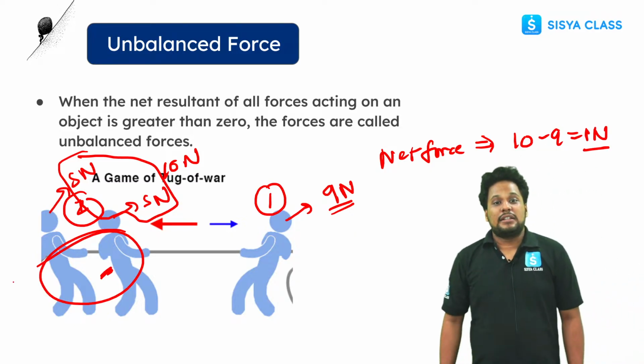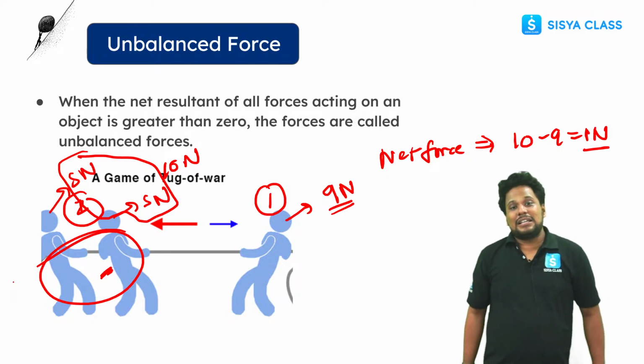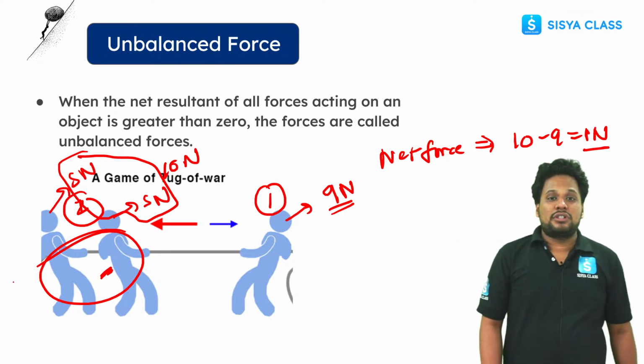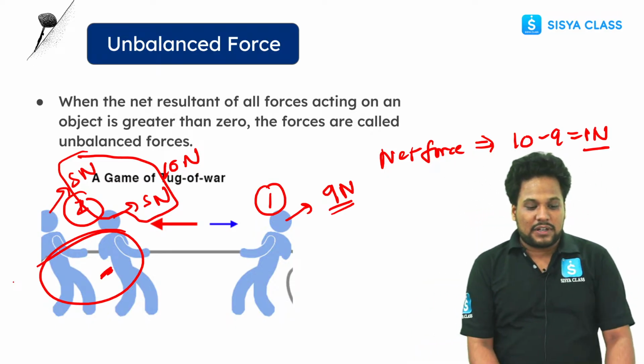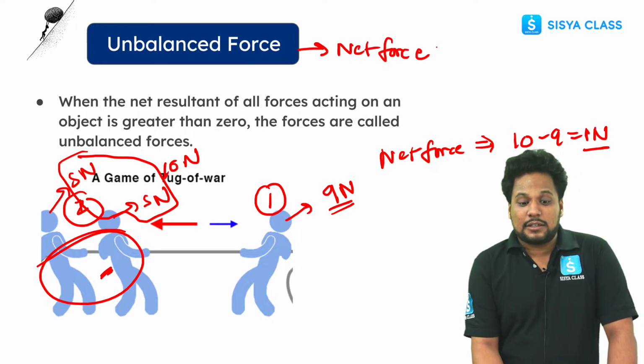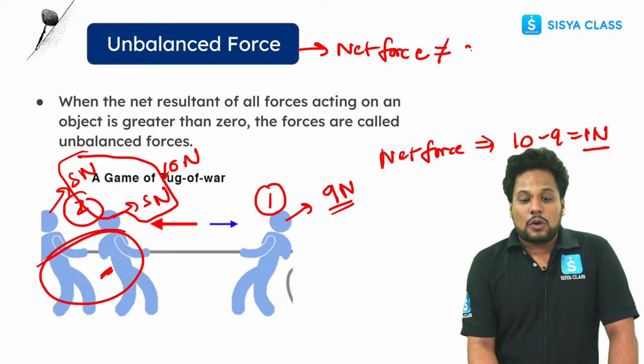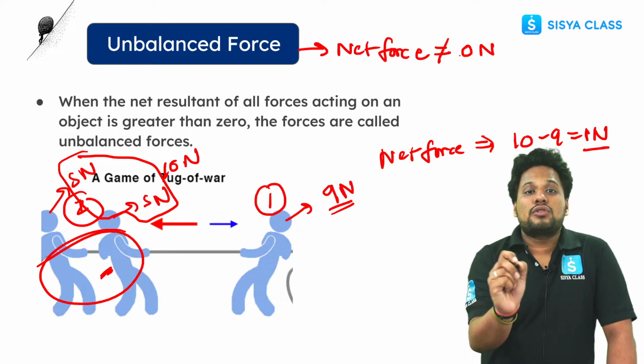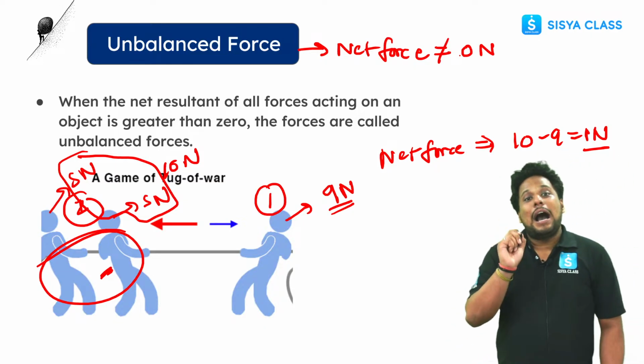This is clear, guys? So in that case, what is unbalanced force? If the net force exerted by the system is not equal to 0 Newton, those types of forces are known as unbalanced force.